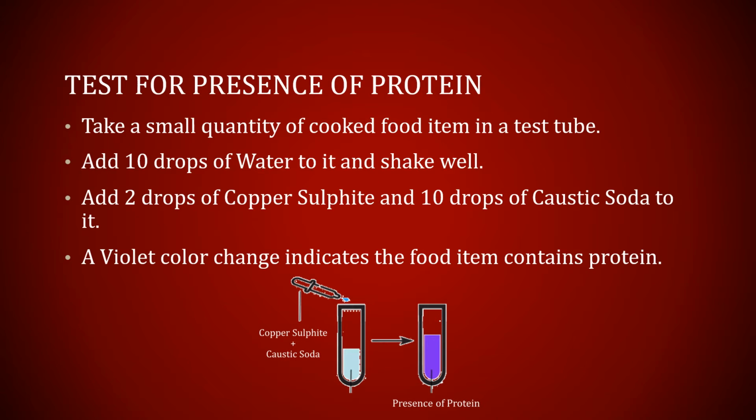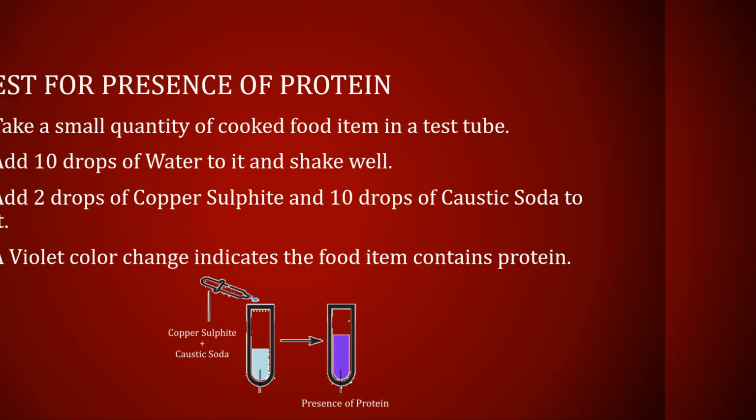Now let's test for the presence of protein. Take a small quantity of cooked food item in a test tube. Add 10 drops of water to it and shake well. Add 2 drops of copper sulfate and 10 drops of caustic soda to it. A violet color change indicates that the food item contains protein.